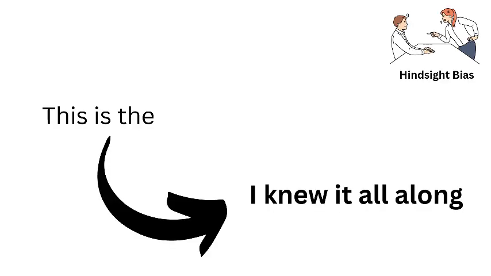5. Hindsight bias. This is the "I knew it all along" bias. After something happens, we tend to believe we saw it coming, even though we really didn't.